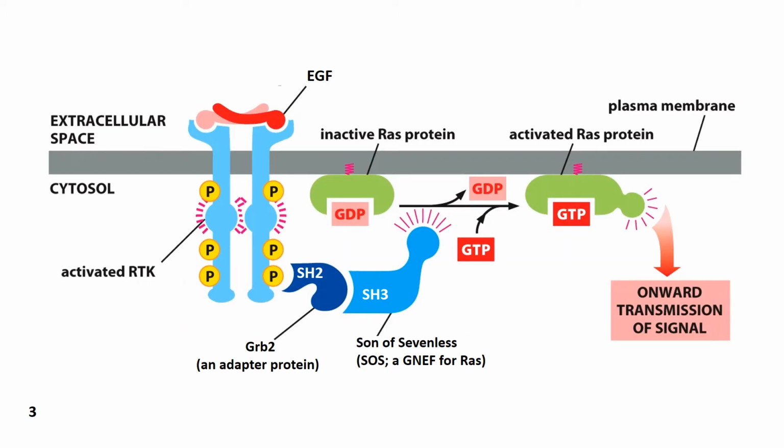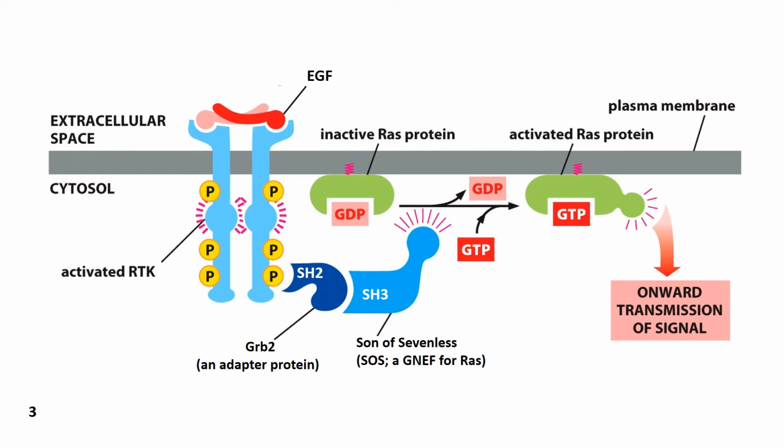Epidermal growth factor, or EGF, is one example of a ligand whose binding to a receptor tyrosine kinase results in the activation of RAS, as you saw in the previous video. EGF is a dimeric growth factor that, when it binds to a receptor tyrosine kinase, results in the dimerization of these single-pass transmembrane receptors.